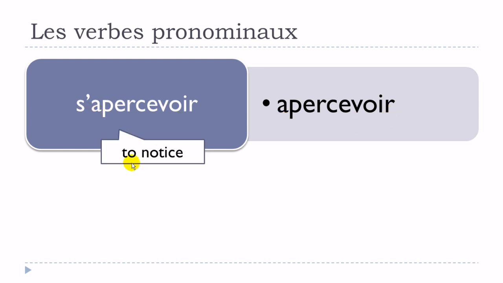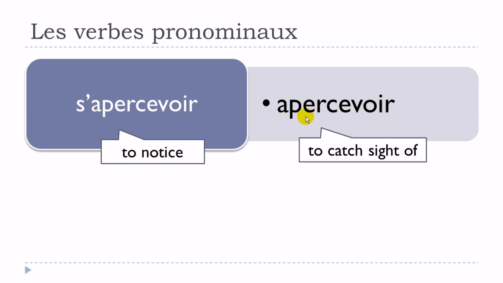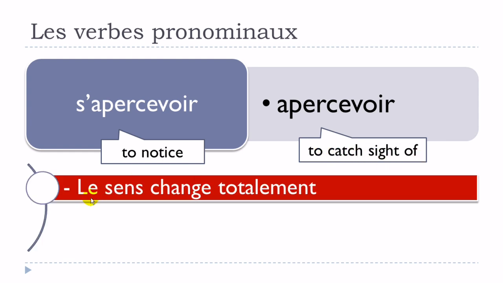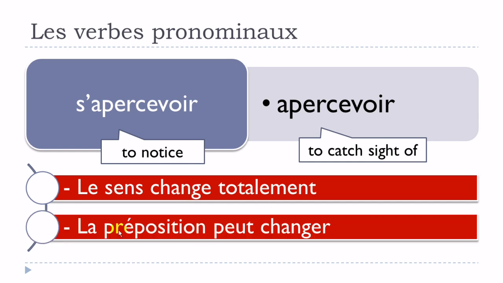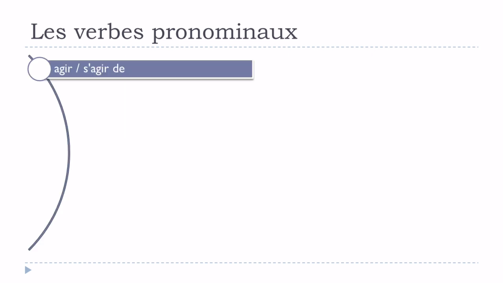So s'apercevoir will mean to notice, and then apercevoir, to catch sight of. Okay, so le sens change totalement, so the meaning changes quite a lot. And then la préposition peut changer, not in that case, but the preposition might change when you use the form pronominal or non-pronominal.